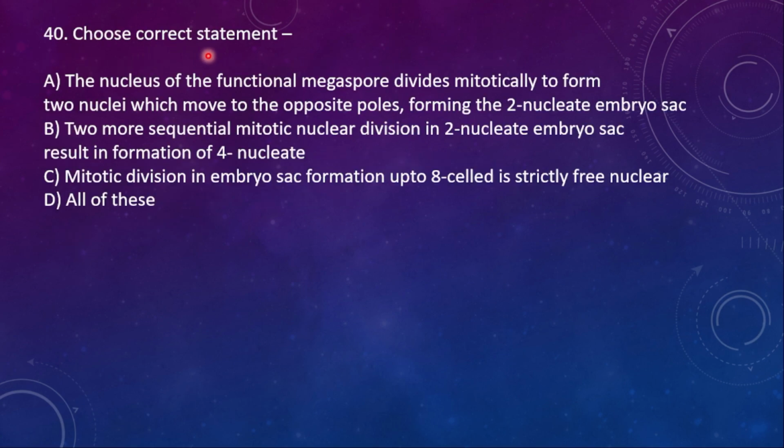40th question. Choose the correct statement. Option A. The nucleus of the functional megaspore divides mitotically to form two nuclei which move to the opposite poles, forming the two nucleate embryo sac. B. Two more sequential mitotic free nuclear divisions in the two nucleate embryo sac result in the formation of eight nuclei. C. Mitotic division in the embryo sac forms up to eight nuclei in a strictly free nuclear manner. And then D. All of these are correct. All three statements are correct. So the right option is D.